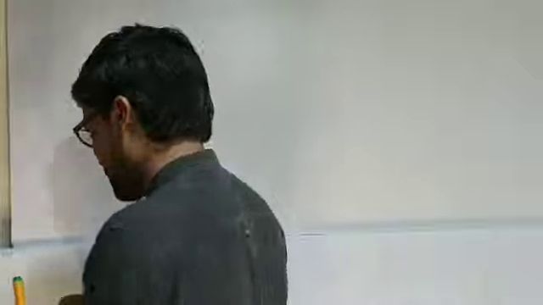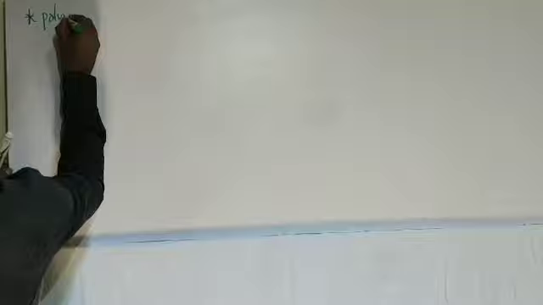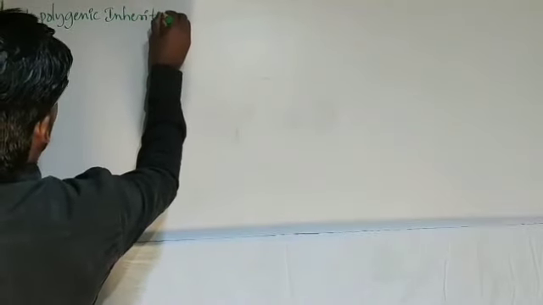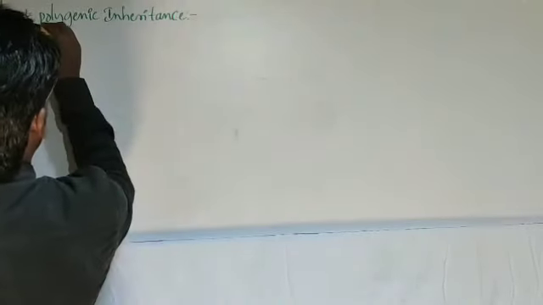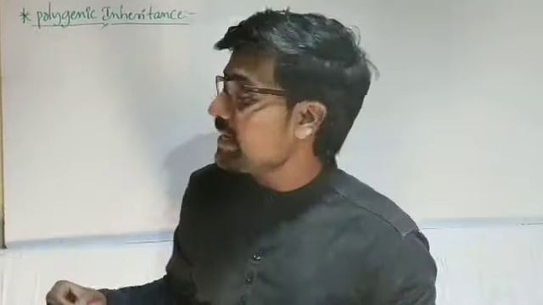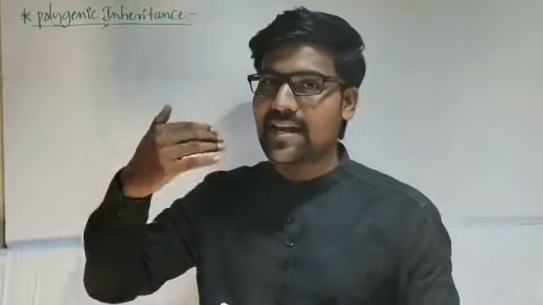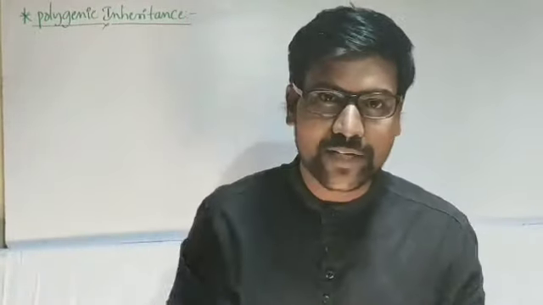If we consider the first one, polygenic inheritance, the name itself indicates: poly means many, genic means gene, and inheritance is the transferring of characters from generation to generation.